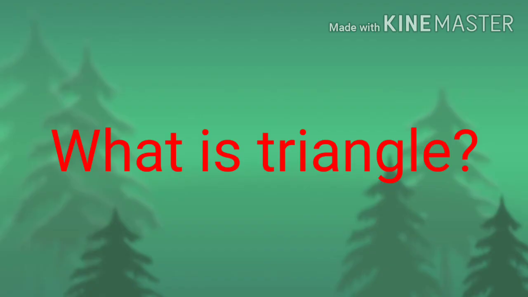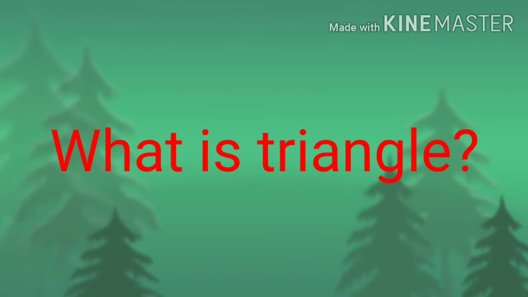Okay, first of all tell me what is a triangle. Just recall in your mind, according to you, what is a triangle? That means by hearing this word triangle, which frame or which idea do you get in your mind? Just recall in your mind. When you recall, then as per your previous knowledge, you find triangles have three sides, triangles have three angles, and triangles are made up of three non-collinear points.